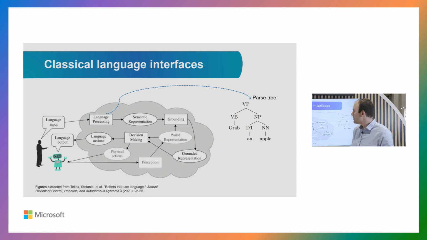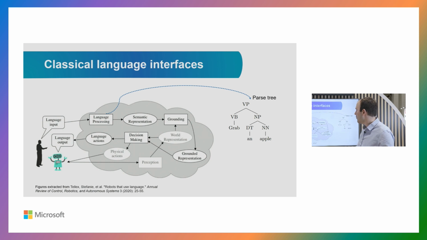Specifically, we're focusing on a language interface between humans and machines, because language is the most natural way that we have to communicate with each other, and naturally we want to use the same type of communication structure with a robot. But classical language interfaces between humans and machines are very complicated.